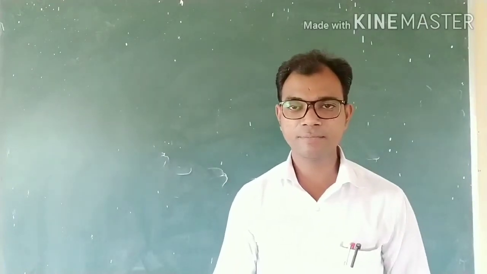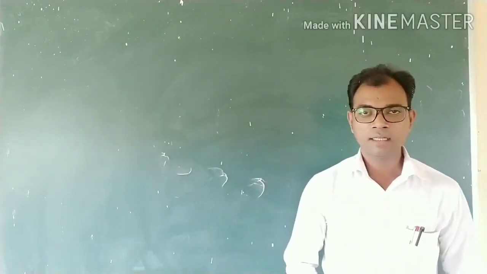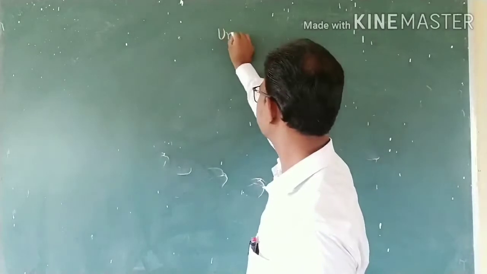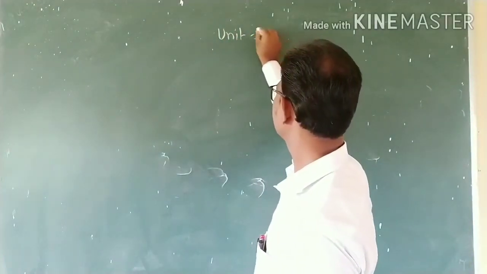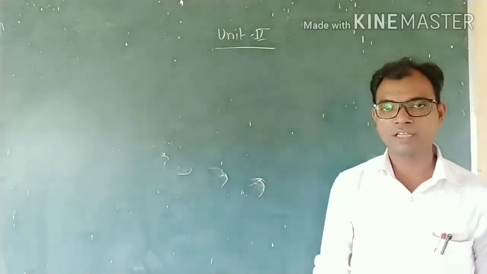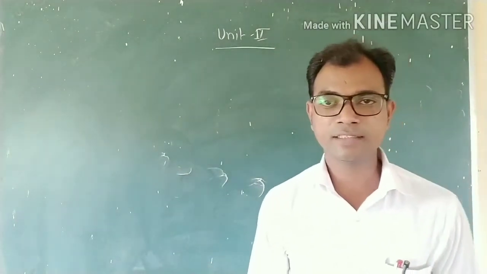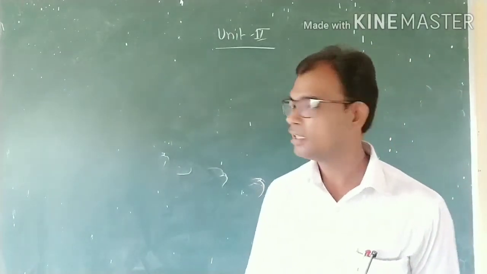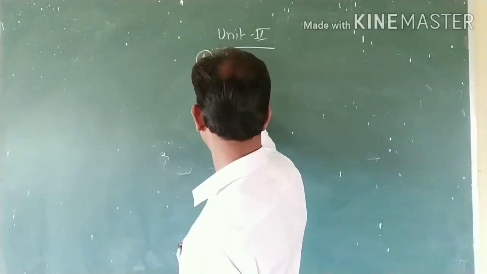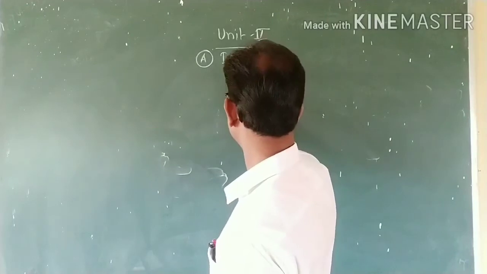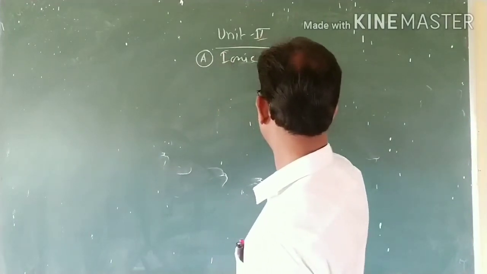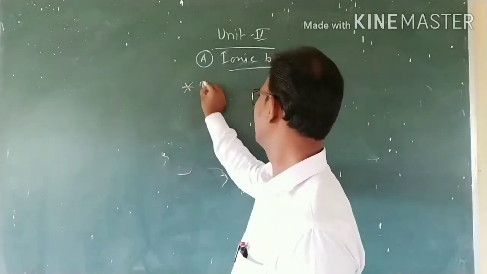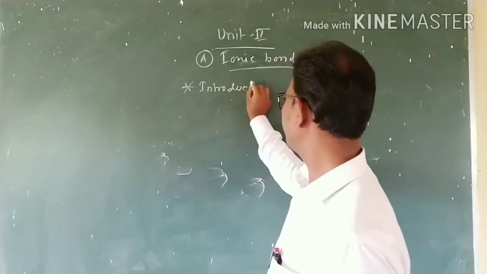In the previous lecture, we completed the first unit. Today, we start unit number two, in which we discuss the ionic bond. Friends, before we start the second unit, in part A we discuss the ionic bond. First of all, we see the introduction of the ionic bond.